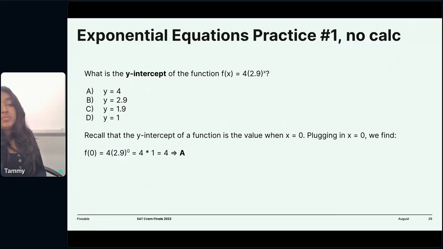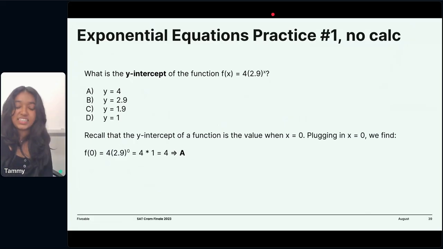That's all the information we need to solve this problem. All we do is plug in 0 every time x is in the equation. So we get 4 times 2.9^0, giving us 4 times 1, which is equal to 4. So our answer is A.